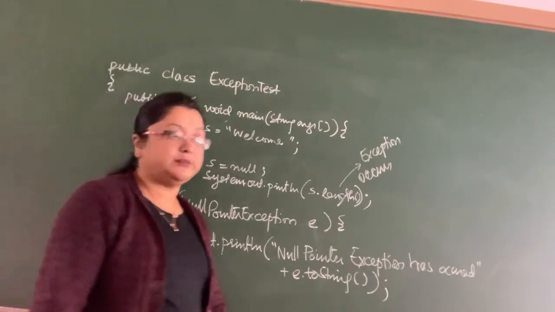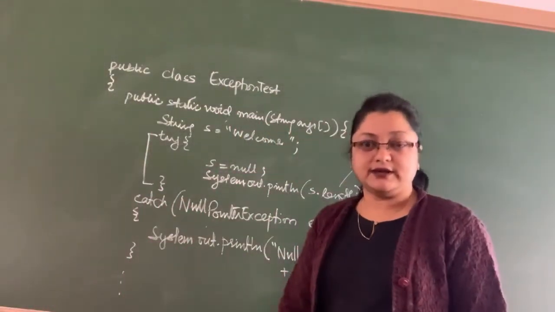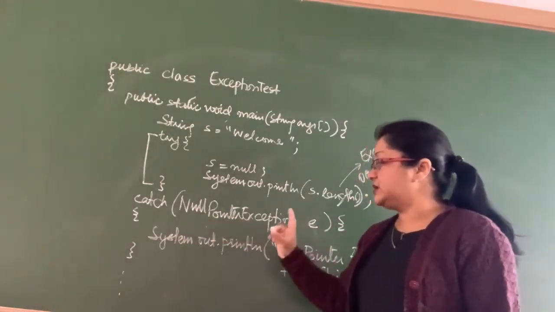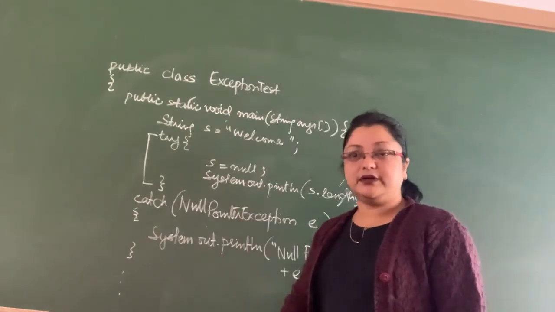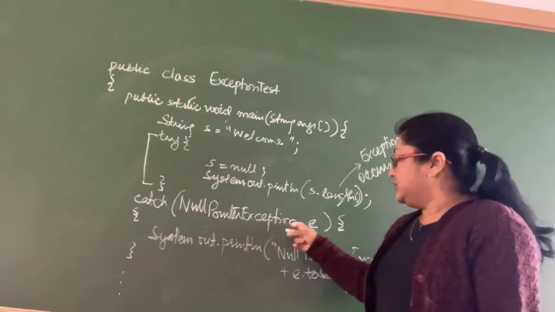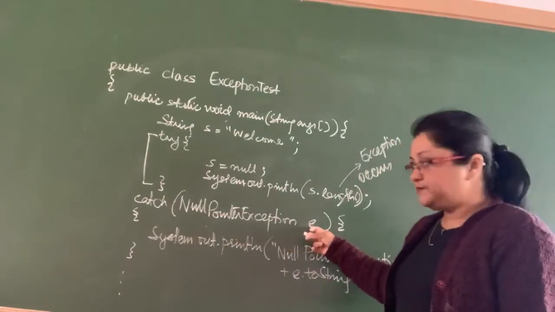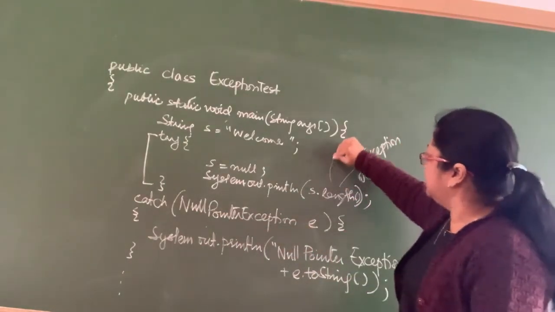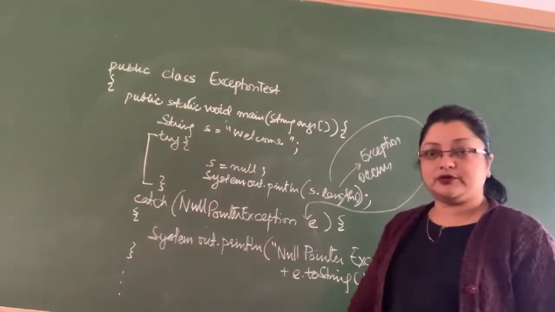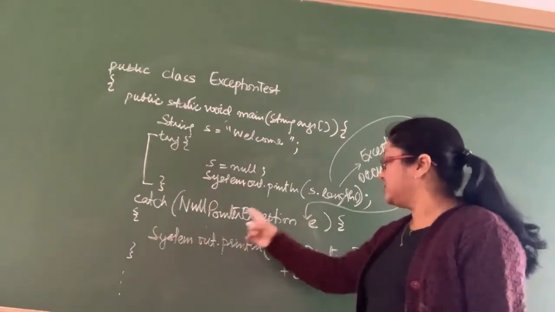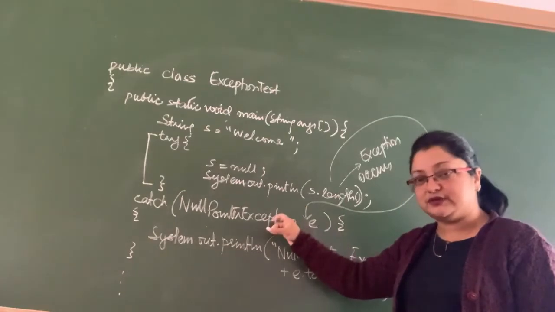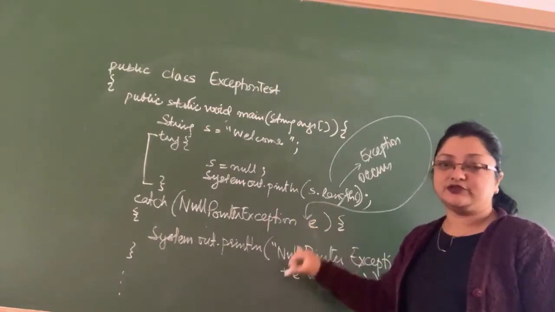Now from where did I get the name of this class? For this you have to look up the hierarchy of the exception classes. The NullPointerException class belongs to the exception hierarchy of classes. We will see that in the next video. Here e is the exception object. The exception occurs here, this object is thrown and it is caught by this catch block. Why? Because it matches. The exception which occurred is a NullPointerException, so it matches here and will be caught in this catch block.